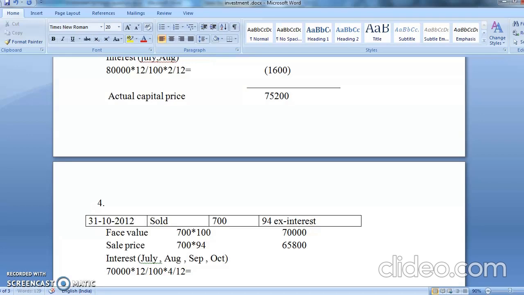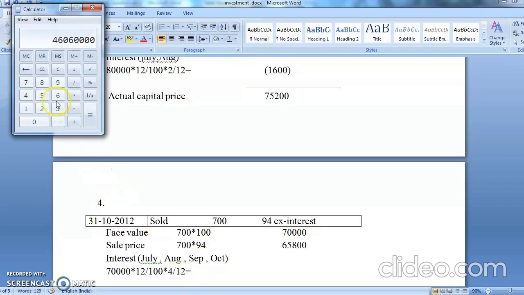This time we are not going to write in the bracket because it is an X interest. X interest means the sale price is only the capital price, and gum interest means the capital price will change. You are going to minus interest from that. So it is 8,400. 8,400 divided by 12 multiply by 4. So that is coming to 2,800.